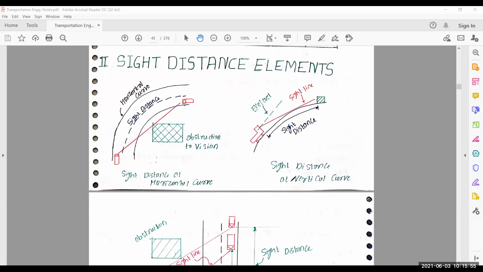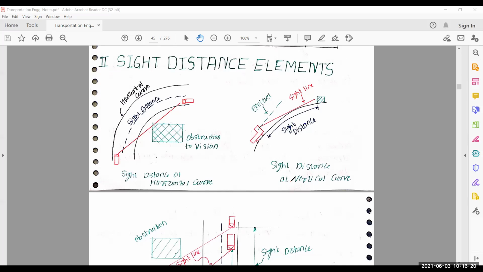Next, I discuss about median or traffic separator. What is median? What is traffic separator? What are the different functions of median and traffic separator? How many types of median or traffic separator we generally use on our pavement? So I think these all things I discuss, and different codal provisions or different values which will be given by our IRC I also discuss in traffic separator or median.